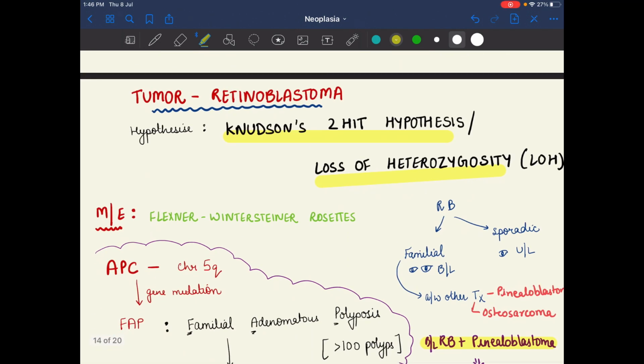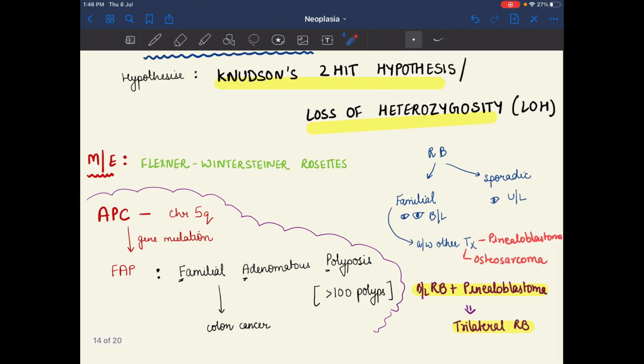After that, we have the tumor retinoblastoma. In retinoblastoma, there is the Knudson two-hit hypothesis, and the loss of heterozygosity, which we can also represent by LOH. On microscopic examination, we see true rosettes, named Flexner-Wintersteiner rosettes. Retinoblastoma is of two types, familial and sporadic.